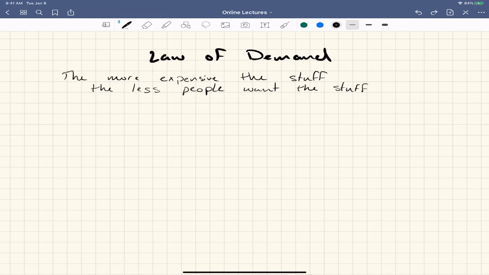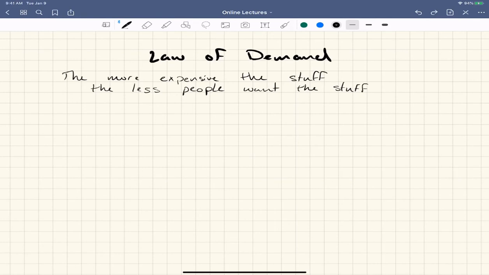This is more or less universally true, although there are some weird exceptions, and we'll get into them later in the class, right? Sometimes there's psychological effects at play, right? As things become more expensive, they become more desirable, right? And maybe people buy them more. This is different. This is behavioral economics. It's a psychological thing. But in general, the general rule is that when things are more expensive, people buy less of it. When stuff is less expensive, people buy more, right?